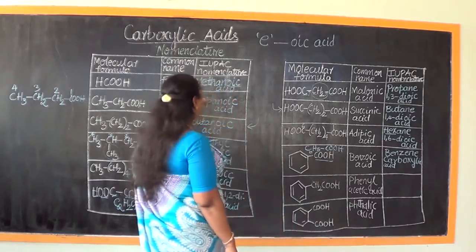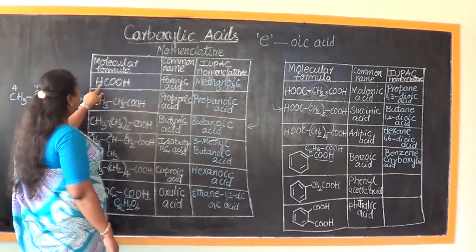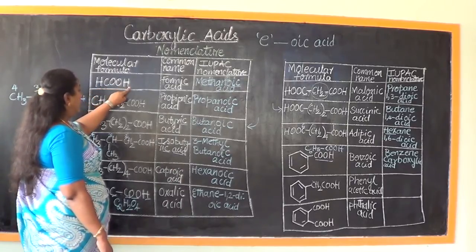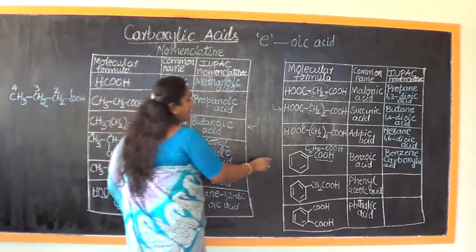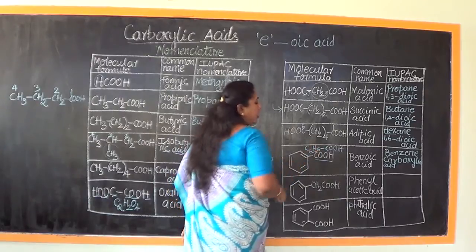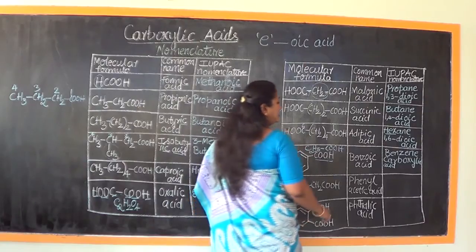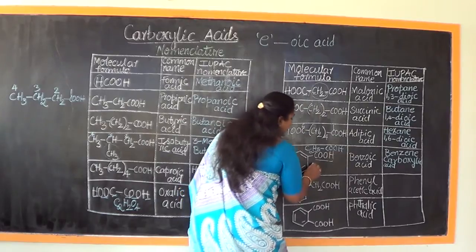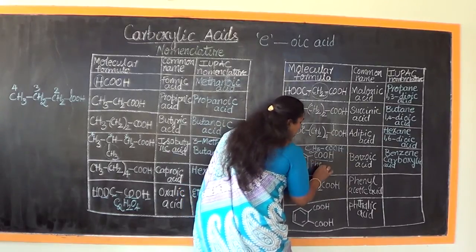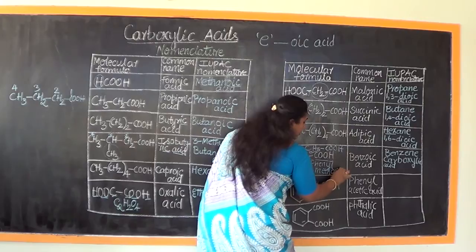Why do I say so? Because if you observe the formula here, what is the formula of methanoic acid? HCOOH. In that, instead of this H, we observe the presence of C6H5, that is a phenyl group. So therefore we can also call this by the name, since I don't have space here, I'll write the name here. We can also call this as phenyl methanoic acid.